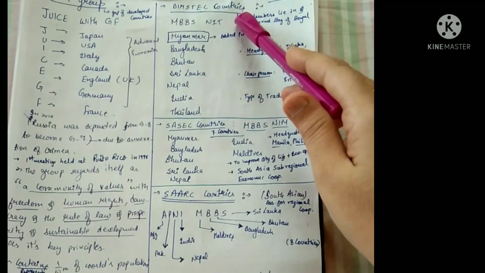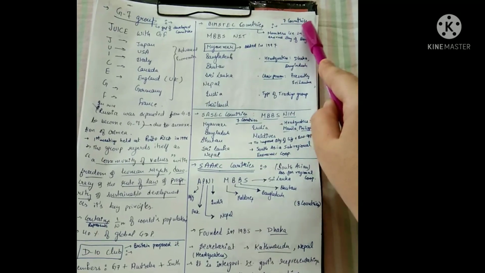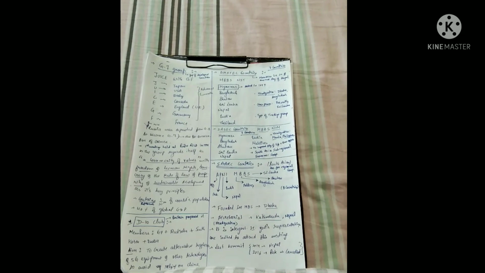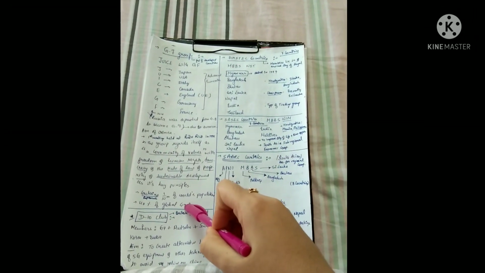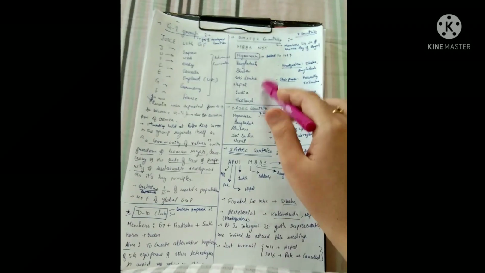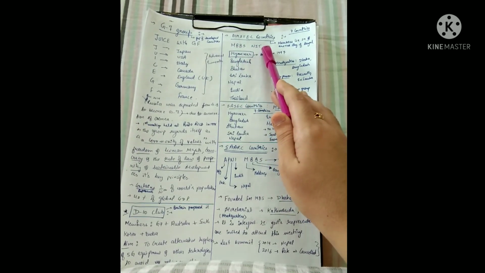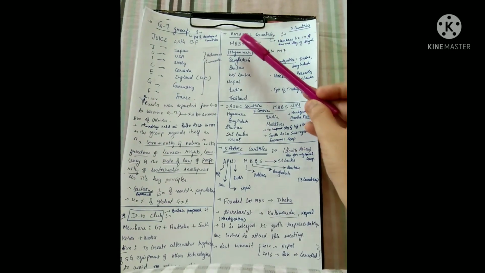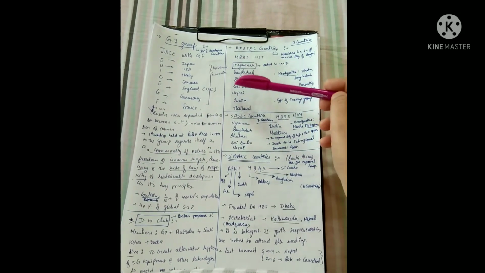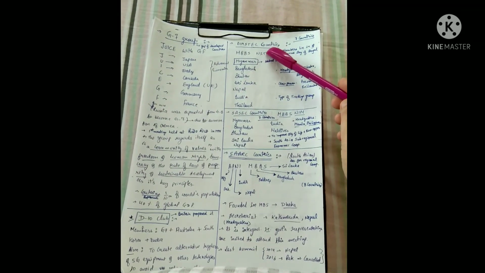So, let us now proceed to the BIMSTEC countries. BIMSTEC countries, guys, contain 7 countries. Please remember it contains 7 countries and it includes India. So guys, remember this fact that the D10 club as well as BIMSTEC countries include India. Let us remember the BIMSTEC countries as MBBS and IT. M stands for Myanmar, B stands for Bangladesh, another B stands for Bhutan, S stands for Sri Lanka, N for Nepal, I for India, and T for Thailand.